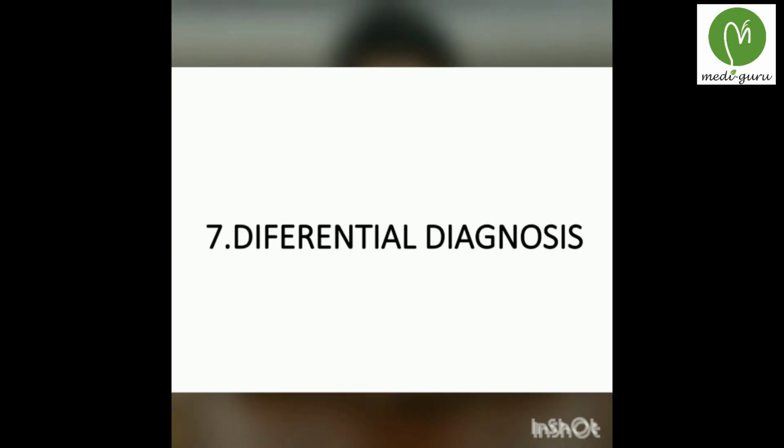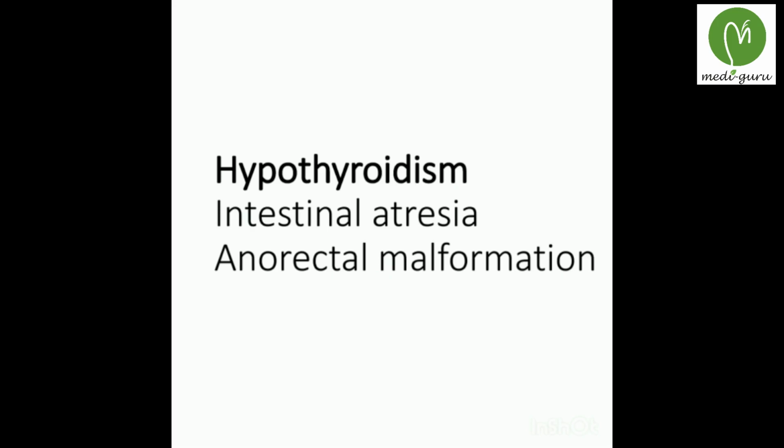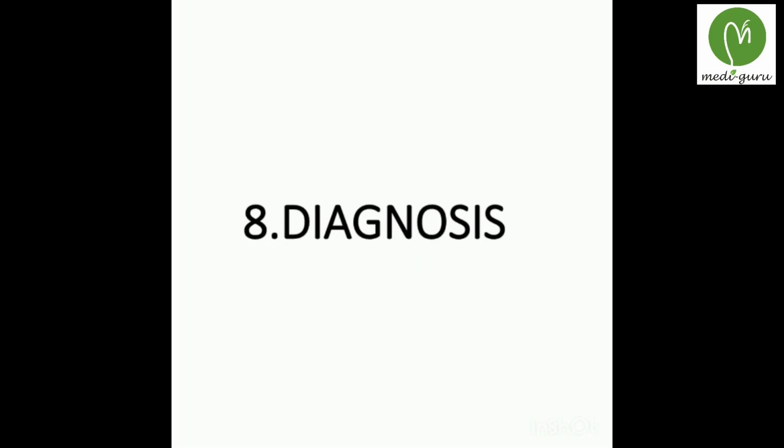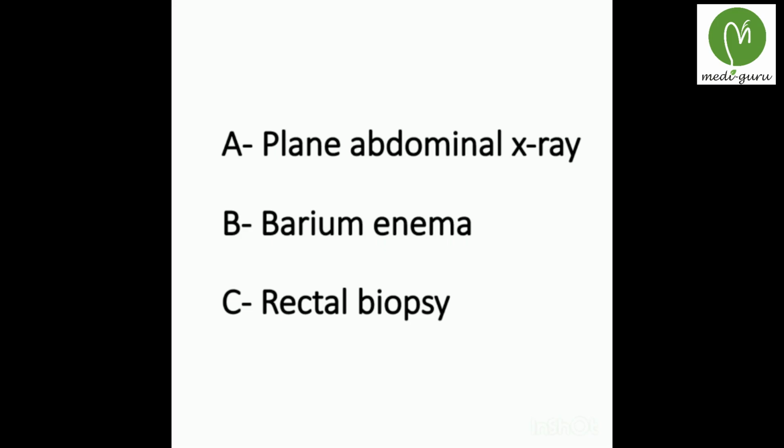For the differential diagnosis, the first one is hypothyroidism. Hypothyroidism is the most common cause of delayed passage of meconium. The other causes of delayed passage of meconium are intestinal atresia and anorectal malformation. The diagnosis is mainly by plain abdominal X-ray, barium enema and rectal biopsy.